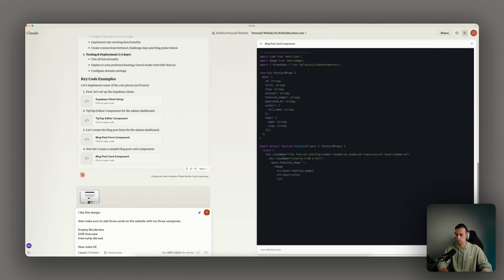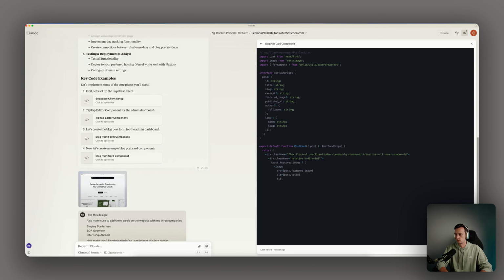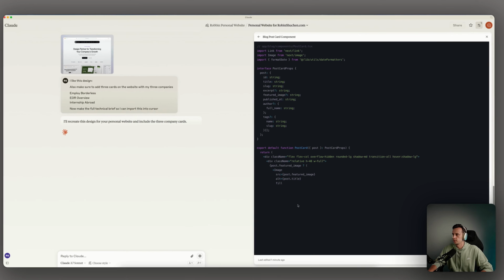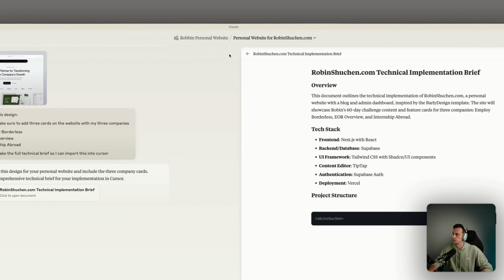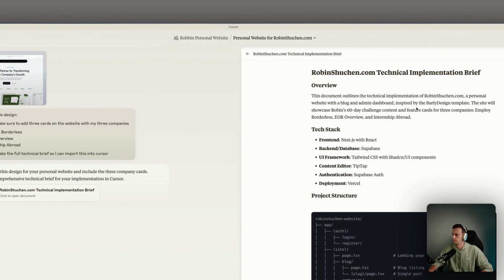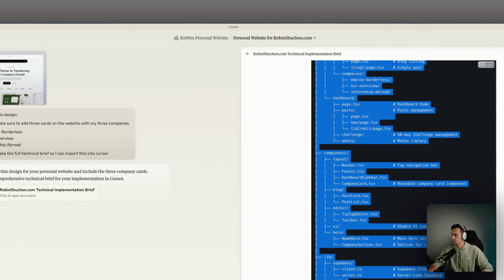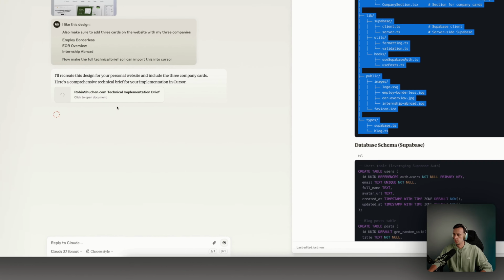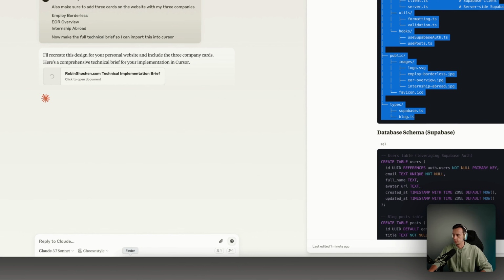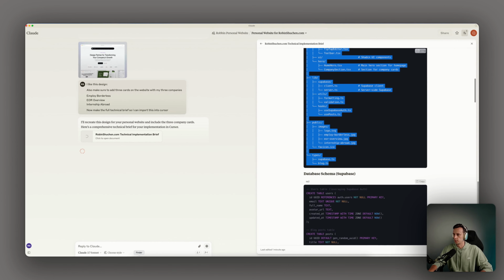Now make the full technical brief so I can import this into Cursor, because I just want Cursor to map out the database. Definitely, it doesn't know how to write my name. I'm just gonna copy this because the rest I don't really need. Okay, so what we're gonna do is create a folder and then I open Cursor, and then I'll be back with you guys.